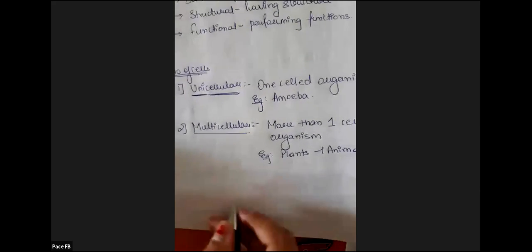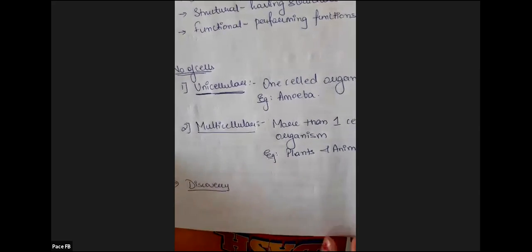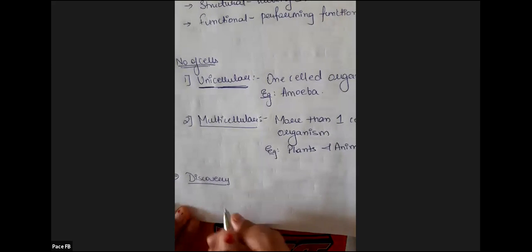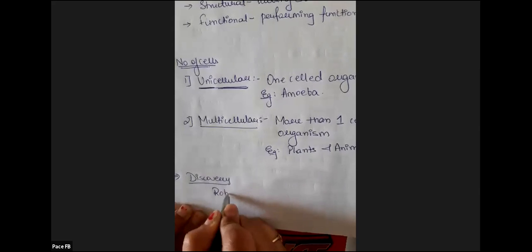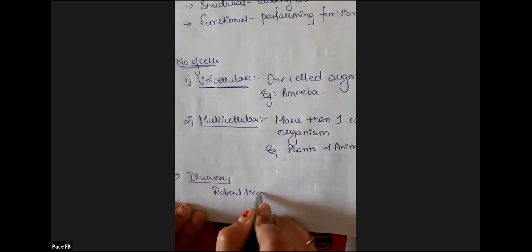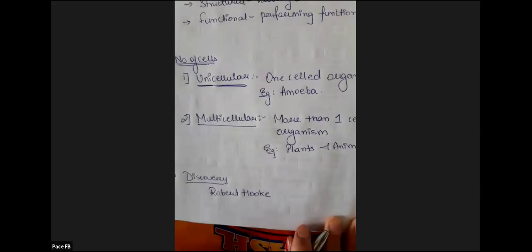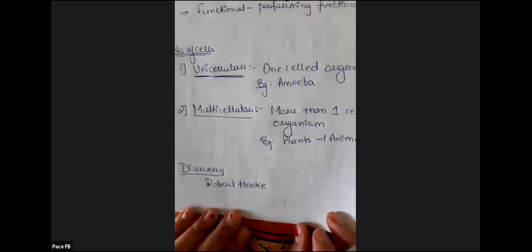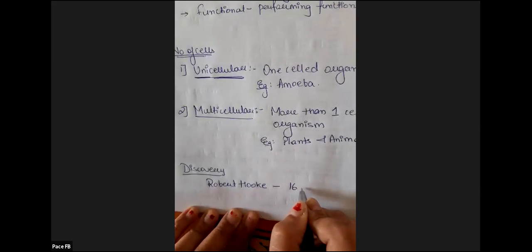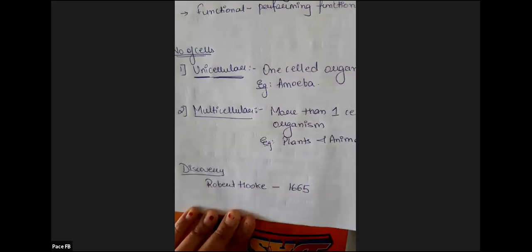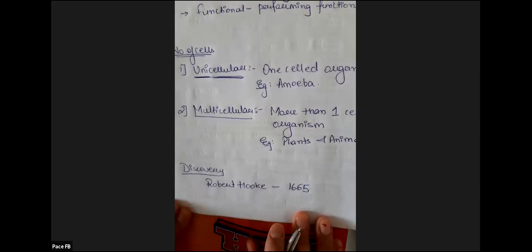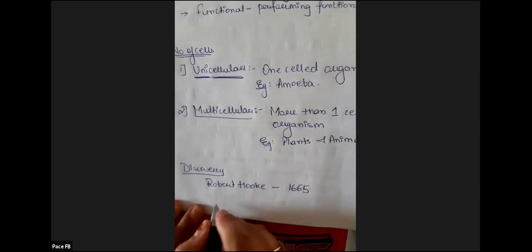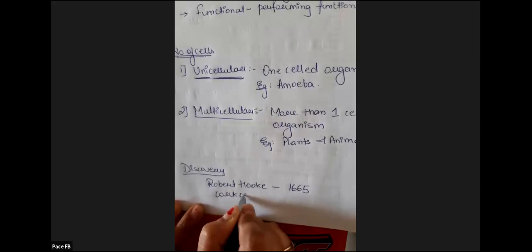Fine. Now I skipped one part. I just recollected right now. Before number of cells, we move on to the discovery: where and how the cell was discovered and by whom. So the first cell was observed by a scientist called Robert Hooke. Robert Hooke discovered the first cell in the year 1665. Remember the year. They may ask you in multiple choice questions. 1665. And the cell which he observed was cork cell.